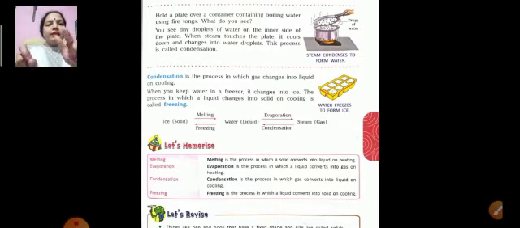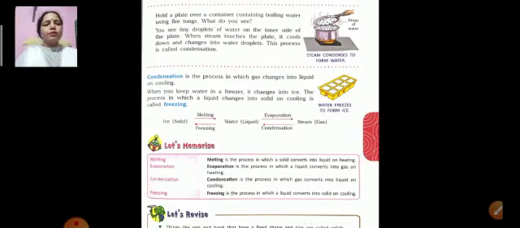Condensation is the process in which gas changes into liquid on cooling. When you keep water in a freezer, it changes into ice. The process in which a liquid changes into solid on cooling is called freezing. So here you can see ice, solid. Firstly melting, water and evaporation, steam, condensation and again freezing.